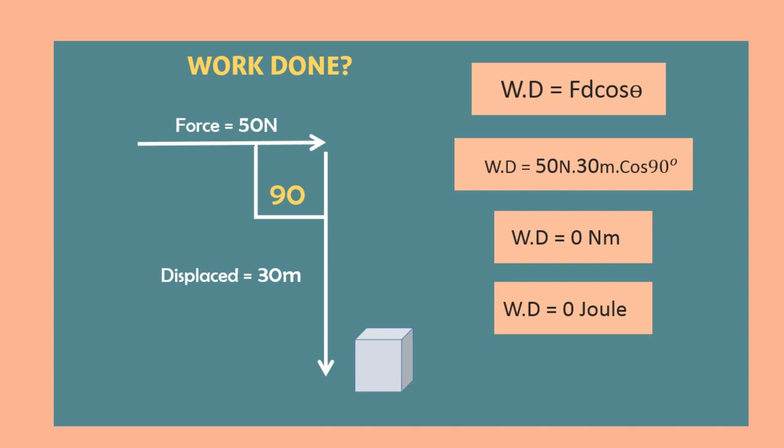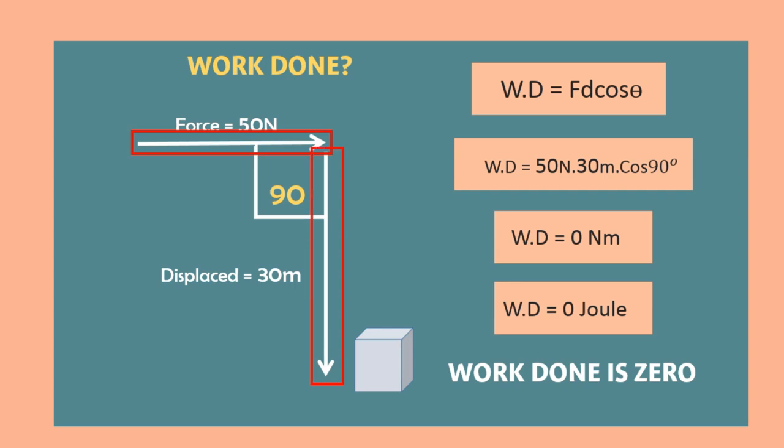So in this example, we learn that when the angle between force and displacement is 90 degree, the work done will be 0. That's why I told you early in this lecture that when the direction of force and displacement is different, work done will be 0.